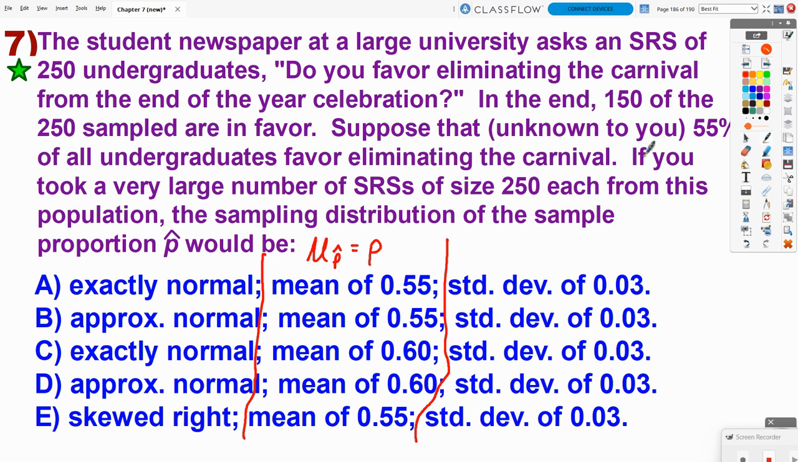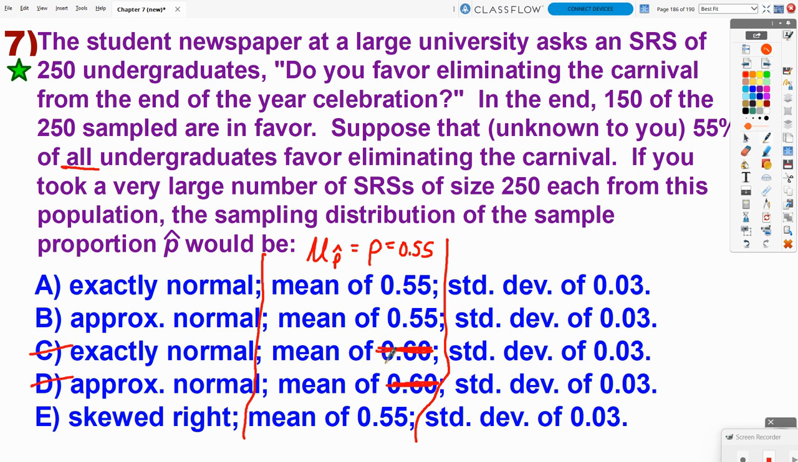And so in the end, it says, suppose that unknown to you, 55% of all undergraduates. So the 55% is the population proportion. So it's not 60%. It is 55. So that's eliminating C and D.